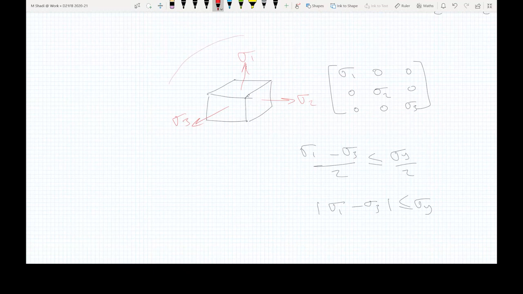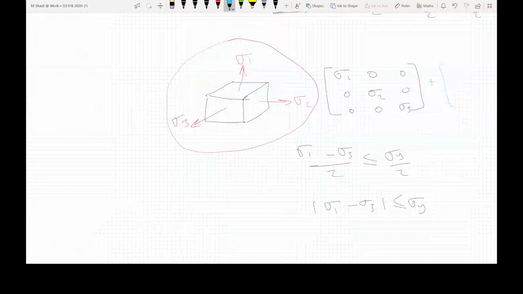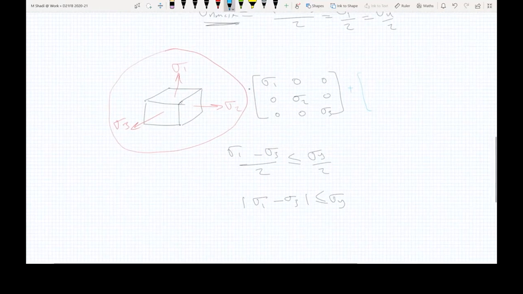So assume that you have this cube here, and you add a very specific number to the stresses, but all these numbers are added on the same plane. I'll just make it smaller, shift it to this side.